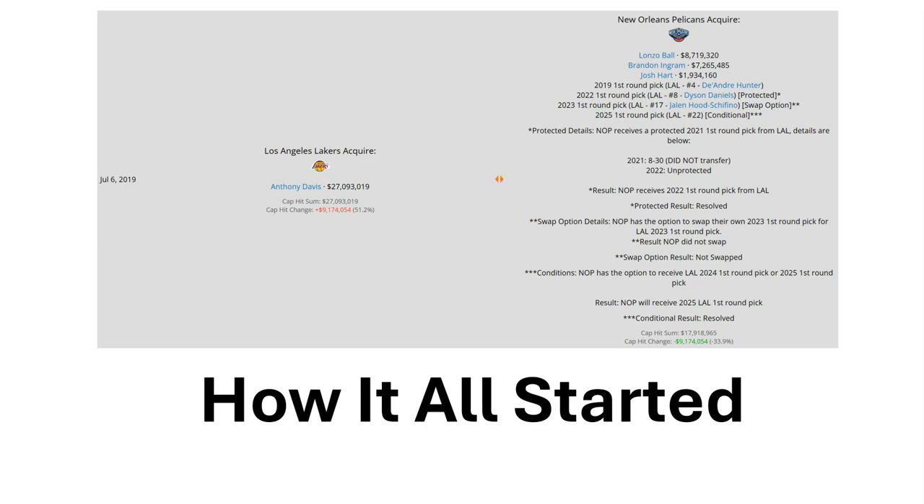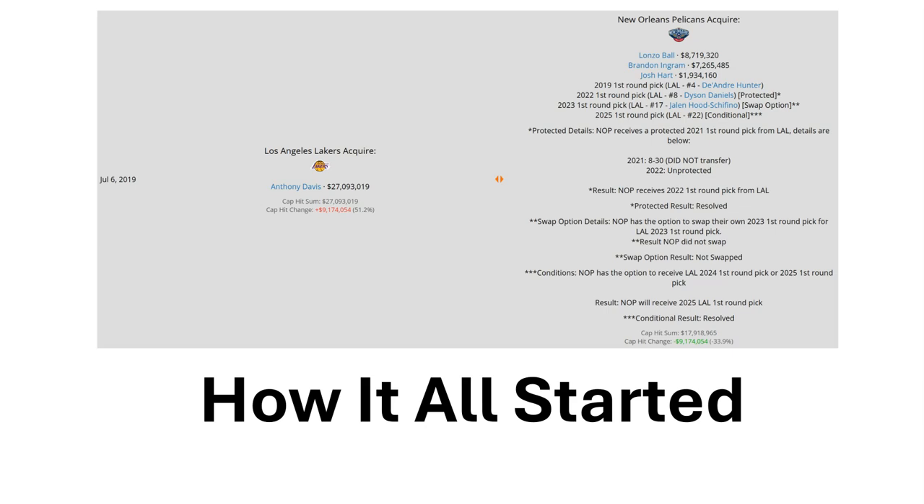Now, it should be noted that not all of the parts going to New Orleans actually got swapped over. For example, in 2023, the first-round pick that the Lakers were supposed to send over was a swap option, and the Pelicans did not decide to swap out the pick. So the Lakers actually get to keep their 2023 first, which they used to select Jalen Hood-Schifino, so we don't have to worry about that part in this segment of the video.